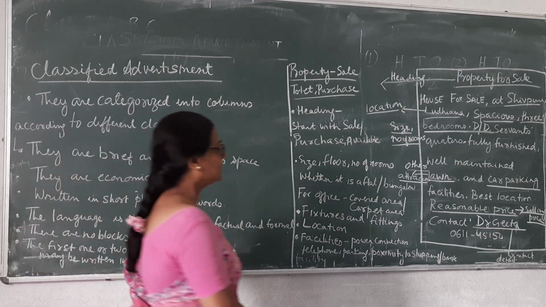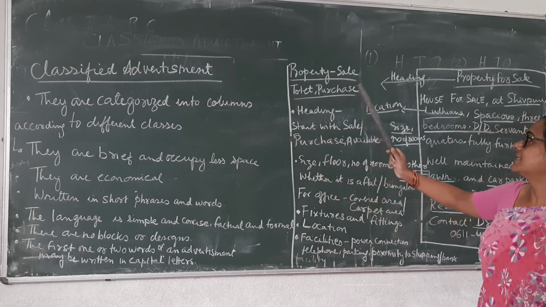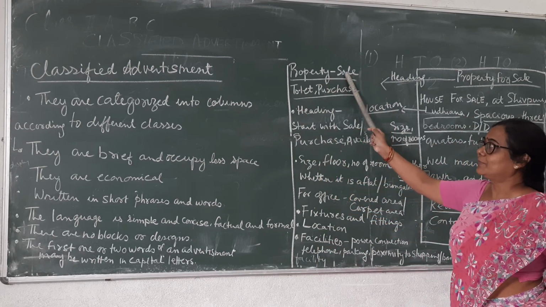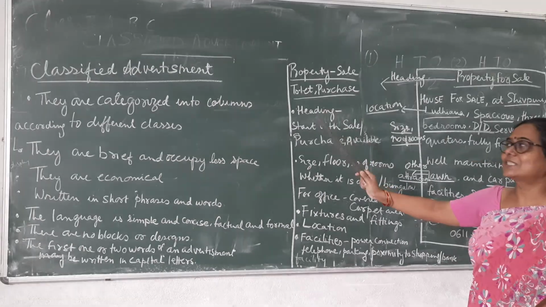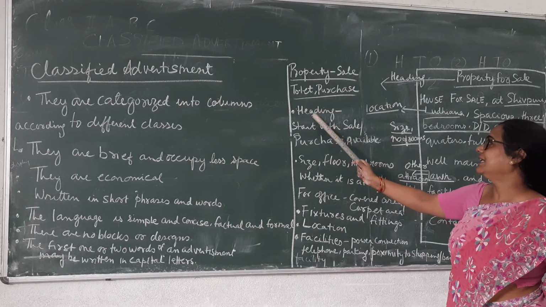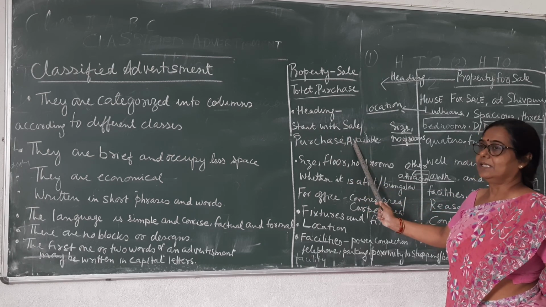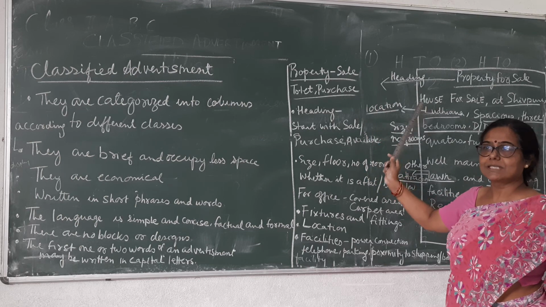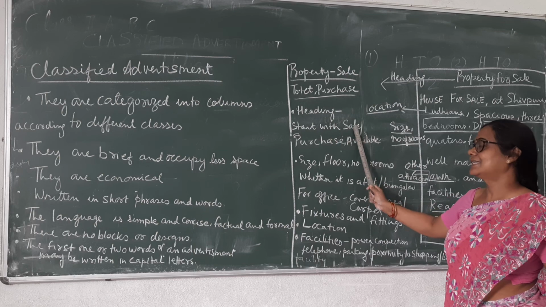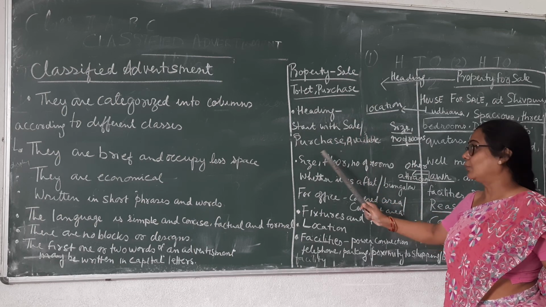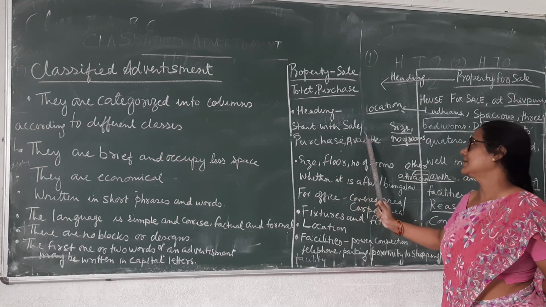Now, under this classified advertisement heading, we are going to do property, that is, sale of the property, to let, or the purchase of the property. The first thing you start with is the heading. The heading starts with sale, purchase, or available. First make a box, and in that box you put the heading, whatever it is: if it is sale, then write sale; if it is purchase, then purchase; or available.